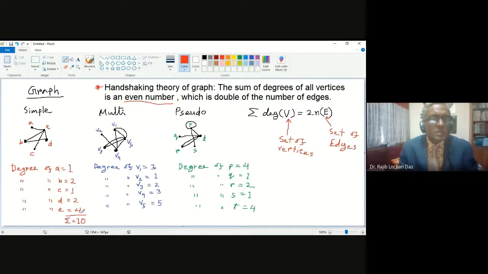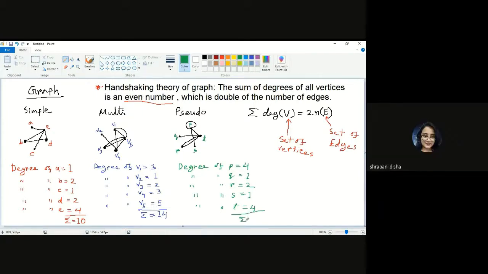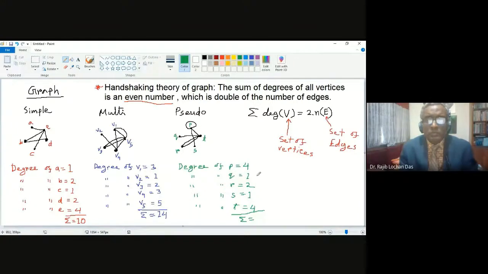Think about the second example. What is the summation? Here it is 8, 9, 10, 11, 14. It is 14. And what about the summation for the third example? Sir, it will be 12. Yes, 12. So everywhere this is an even number.